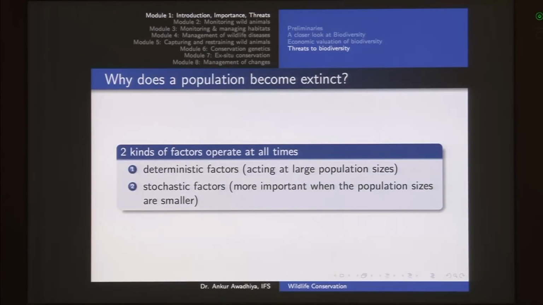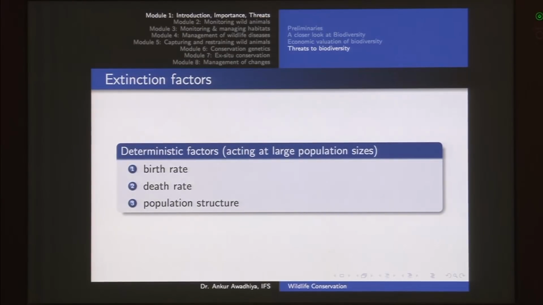Now there are two kinds of factors because of which a population becomes extinct. We have deterministic factors and we have stochastic factors. Deterministic factors act at large population sizes, stochastic factors are more important at small population sizes. In this case we looked at different deterministic factors: birth rate, death rate and the population structure, especially if our population is getting old or not.